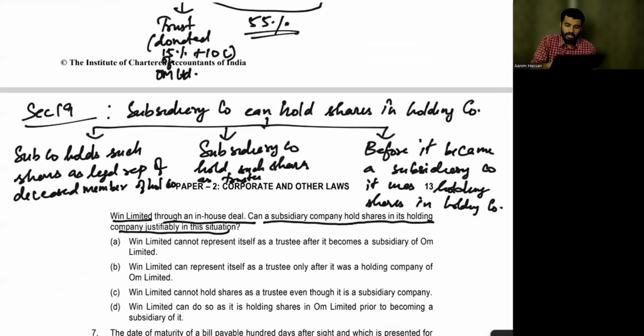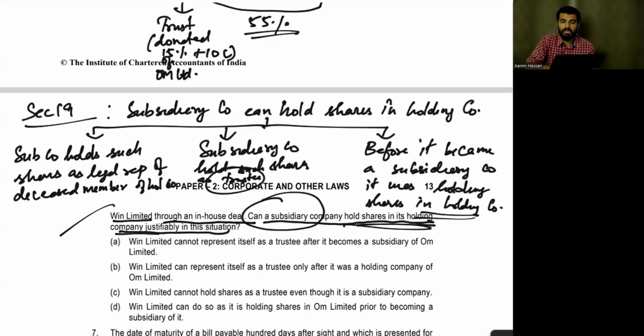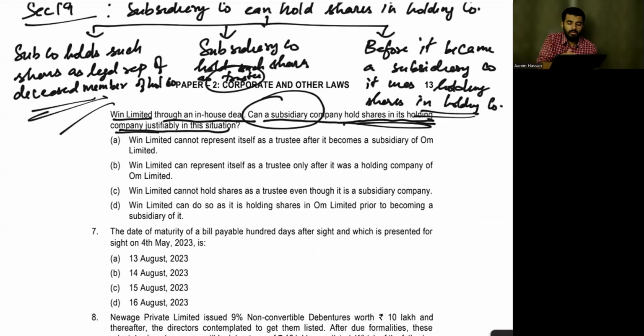Now the question is, can a subsidiary company hold shares in the holding company? Now section 19. What is the provision? You can hold when? Either as trustee, or before it became a subsidiary, it was holding the shares, or holding as a legal representative. Now what will be the answer? Win Limited cannot represent it as trustee after it became a subsidiary of Home Limited.